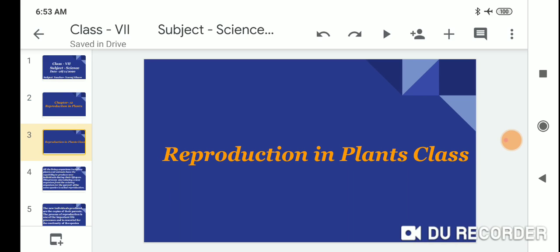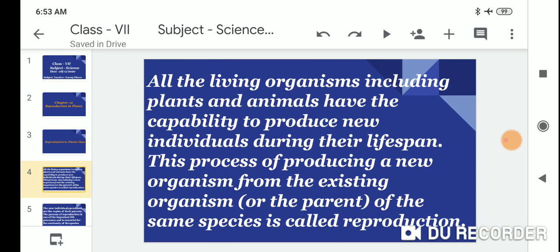All living organisms, including plants and animals, have the capability to produce a new individual during their lifespan.